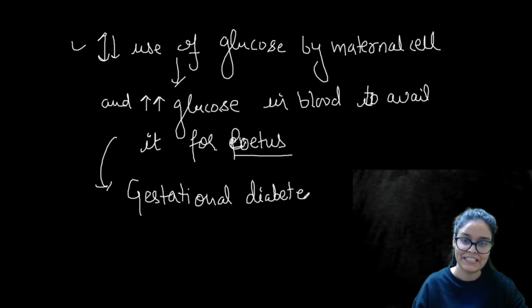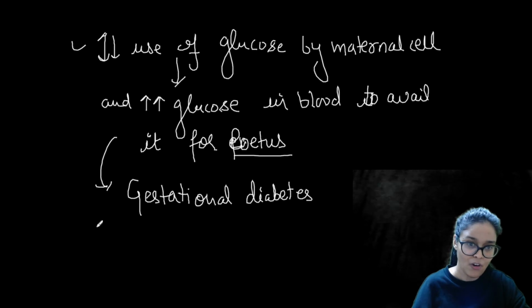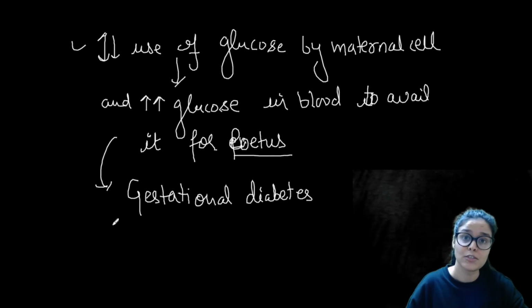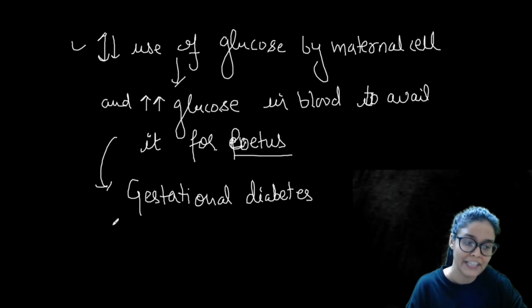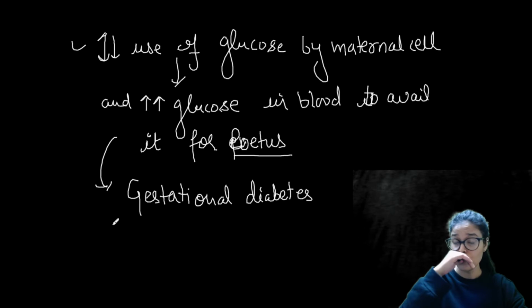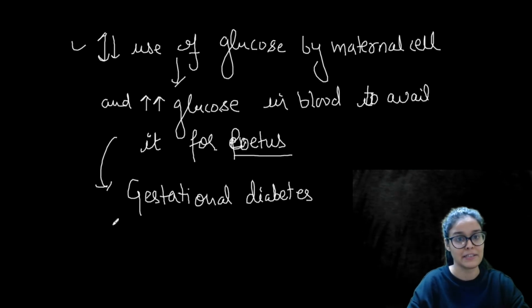Diabetes means increase in glucose during the time of gestation period, right? And obviously it is basically antagonistic to insulin, because it gives negative feedback to insulin and increases glucose in the blood just to make glucose available for fetus development, so that the fetus gets energy, right? Next hormone secreted by the placenta is relaxin.